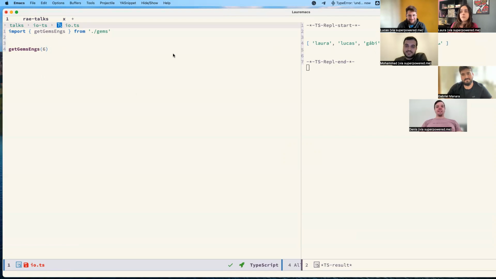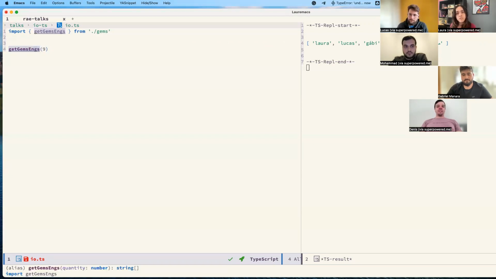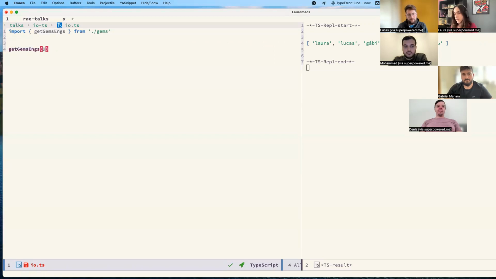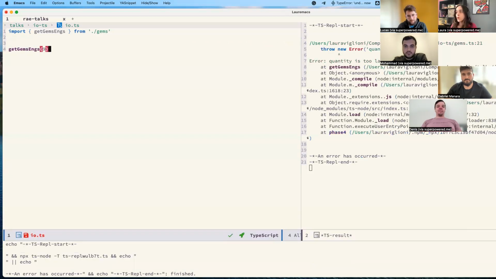But what happens if we pass something like that? If we pass 9, we are not 9. We know that, but some person that might use this function doesn't know, because the function doesn't have any kind of constraints. See, you have no errors here. It's waiting for a number, and it's saying it will return me a list of strings. So if I execute that, oops, we got an error. Our function broke our program.